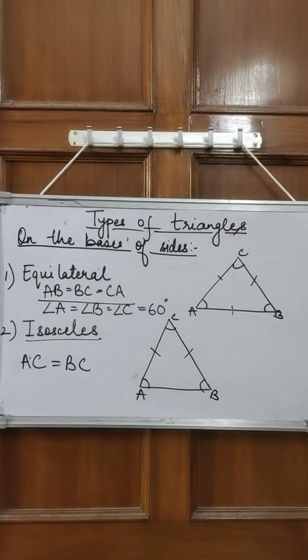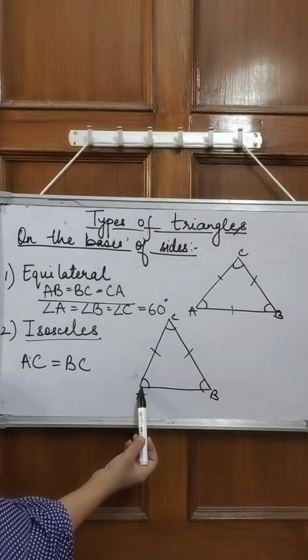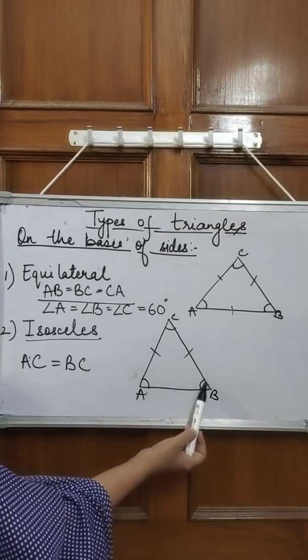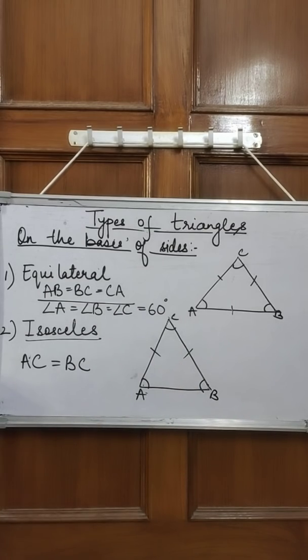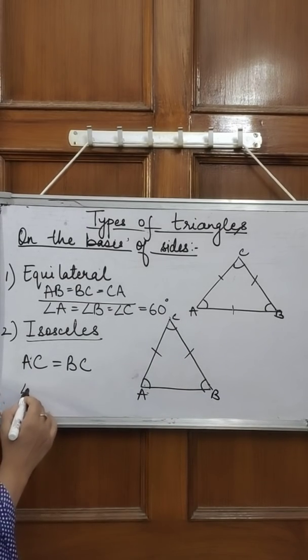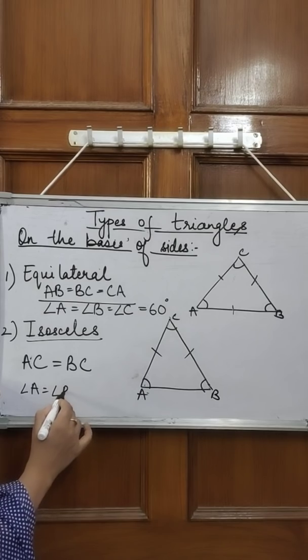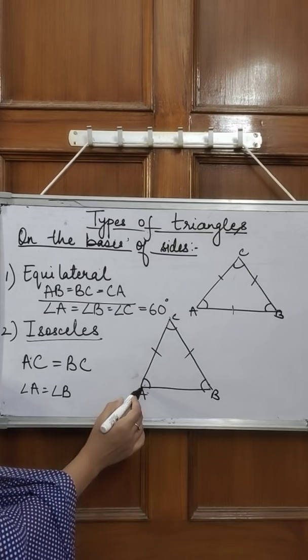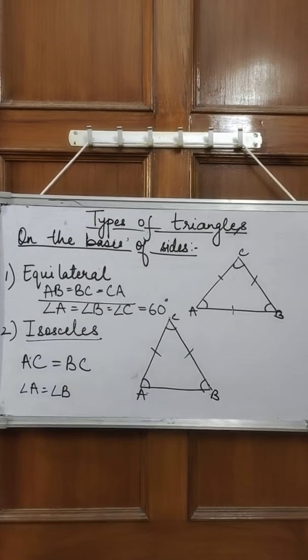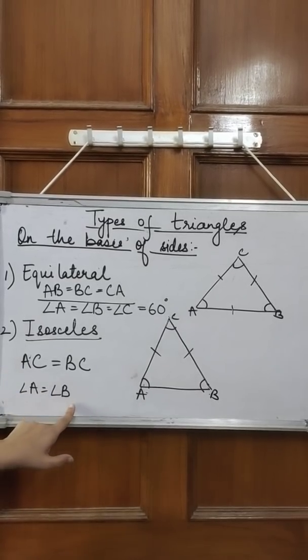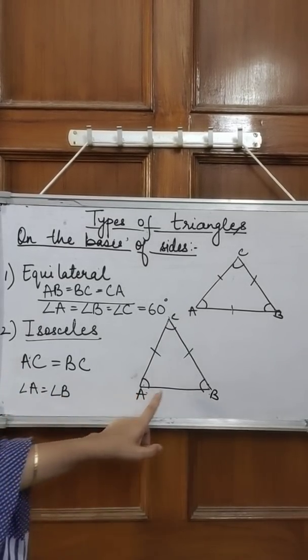Okay. Now what are those two angles that are equal? These are the base angles. This is the base, and on this base I have these two equal sides. So I can say that base angles are equal. Means whatever is the value of angle A will be the value of angle B. With the help of this, we can conclude this. And it is easy to remember also: when three sides are equal, then all three angles are equal. When two sides are equal, then two angles are equal. Now which two angles? The base angles.